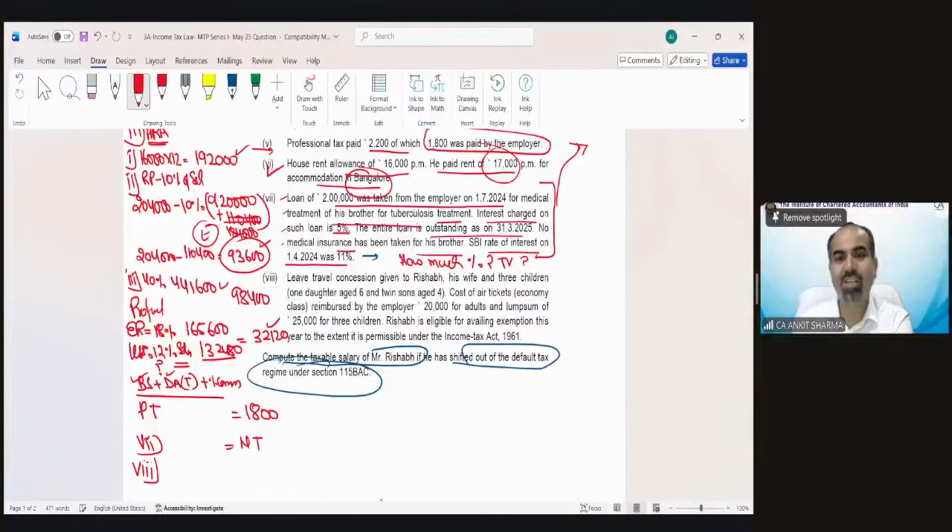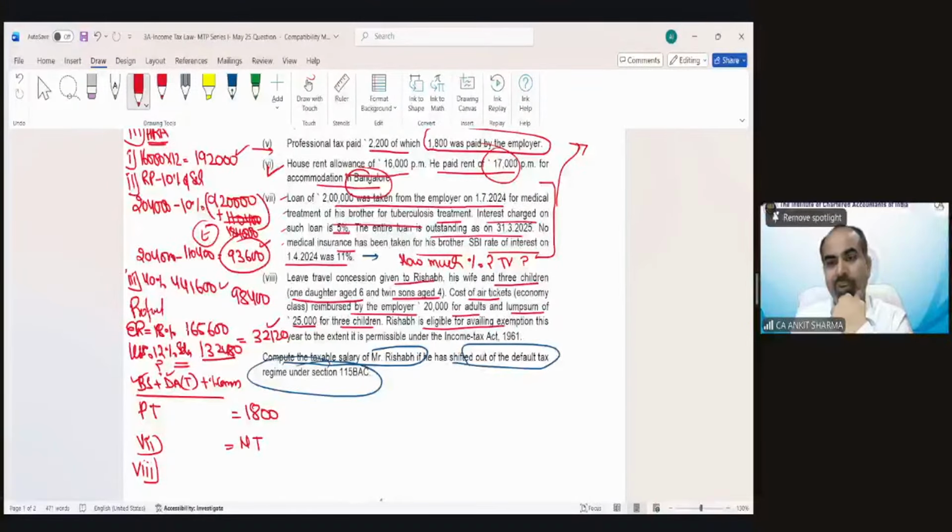Okay. Now, last is the LTC provision, I guess. So leave travel concession was given to Rishabh, his wife and 3 children. One daughter aged 6 and twin sons aged 4. Cost of air ticket, economy class, reimbursed by the employer: 20,000 for adults and a lump sum of 25,000 for 3 children.